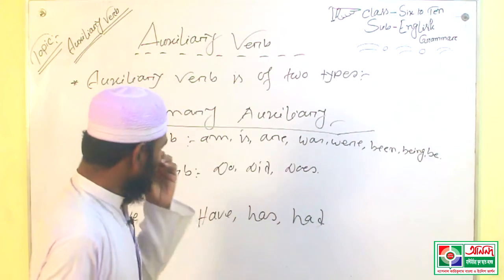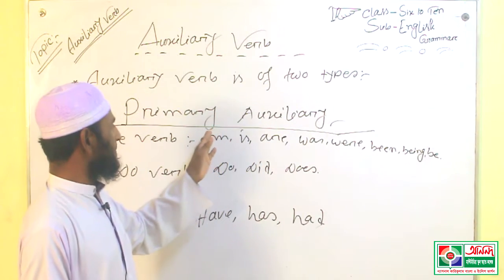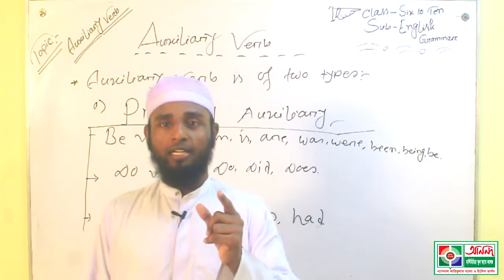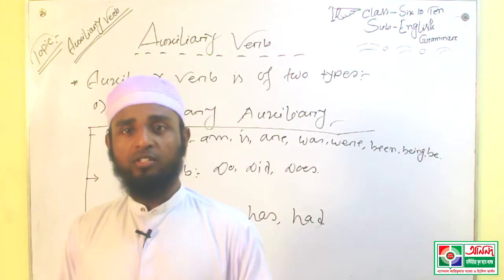Dear learners, this primary auxiliary verb can be used in two ways, such as main verb and auxiliary verb.